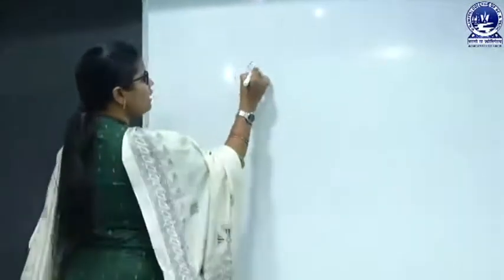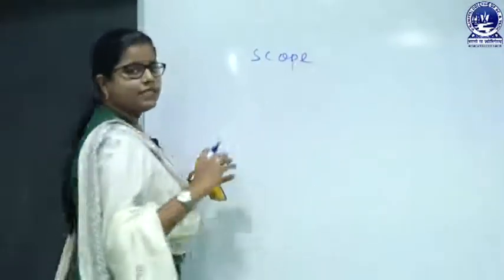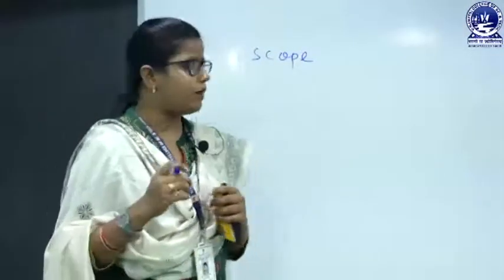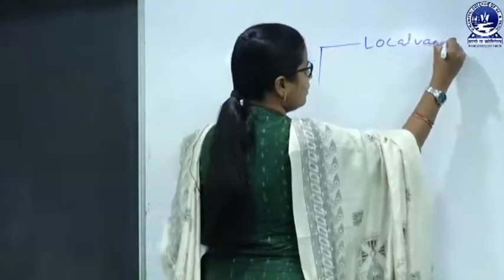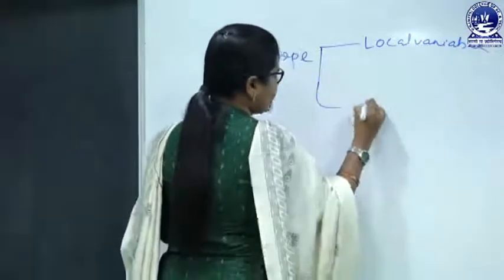Before going to the type of function based on the argument, let's have a discussion on what a local variable is and what a global variable is, what the scope of a local variable and the scope of a global variable is, and which variable will be called a local variable and which a global variable. So let's discuss the scope of local and global variables. We will have two types of variable: one is the local variable and another is the global variable.